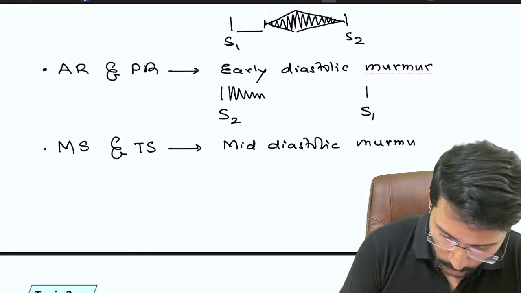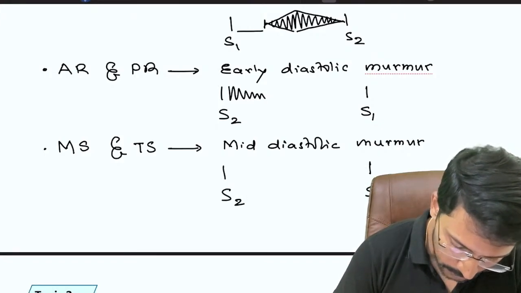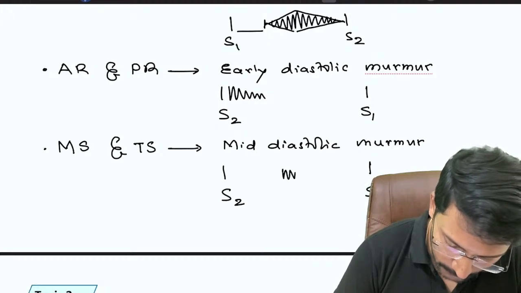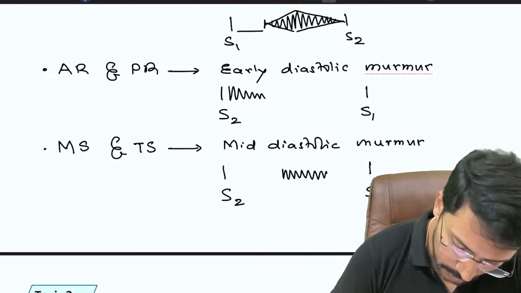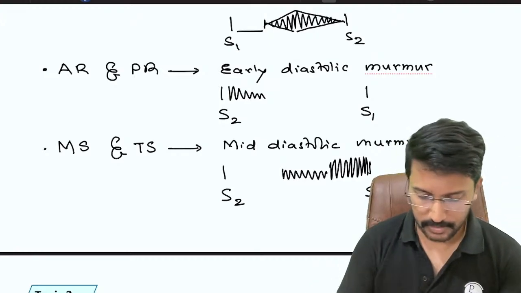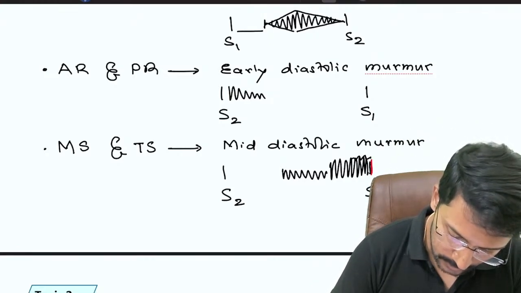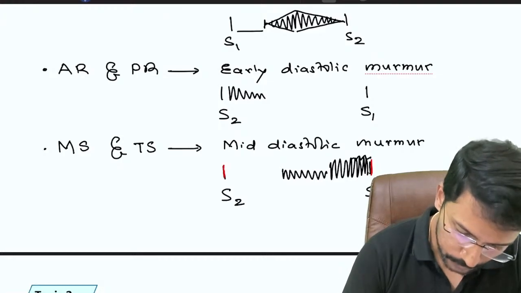So it starts in the middle of the diastole. So this is my S2, this is my S1, that is where the diastole is happening, right? So the murmur starts in the middle of the diastole, and then the murmur typically has a pre-systolic accentuation, slightly increasing in intensity before the next systole starts. This is S1, this is S2.